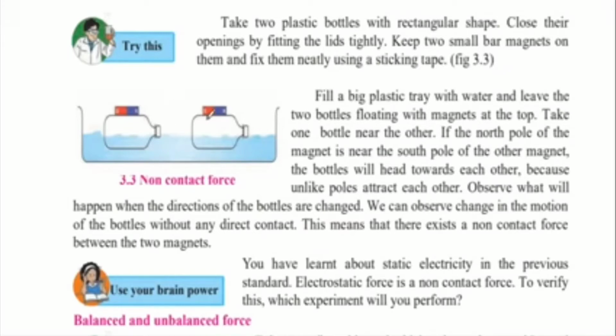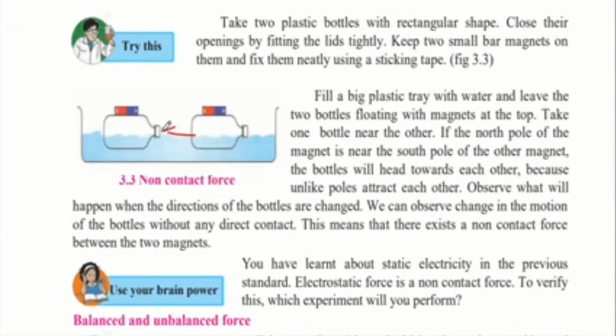So here, this is the south pole and this, the blue color, is the north pole. Similarly, here also the blue color is the north pole and the red color is the south pole. So when you bring the blue color of one magnet towards the red color of the other magnet, this bottle will move towards the other bottle, because since the poles are opposite, we know that unlike poles attract each other. Therefore, they will come towards each other.